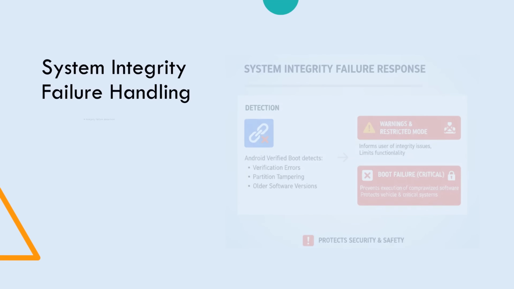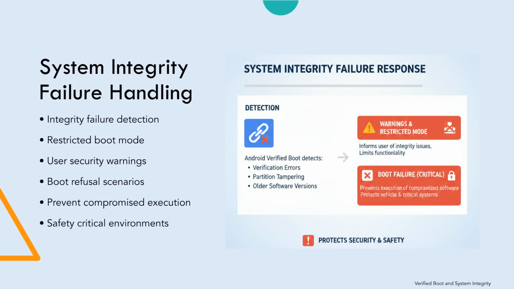When Android Verified Boot detects system integrity failures, the system must respond safely. If verification errors occur during boot, the device may enter a restricted boot mode. Some devices display warnings, informing the user that system integrity cannot be guaranteed. In severe cases, the device may refuse to boot entirely, preventing compromised software from running.